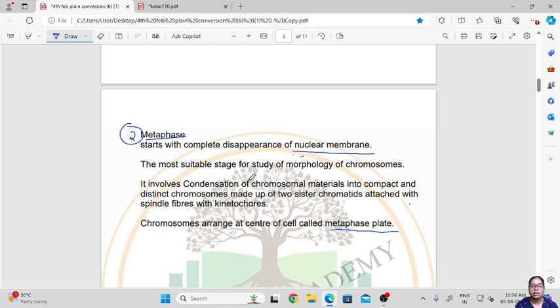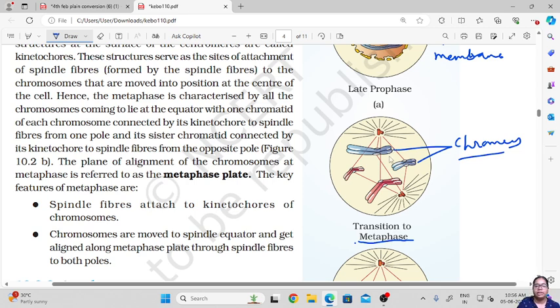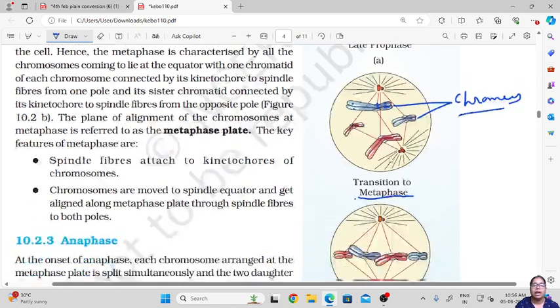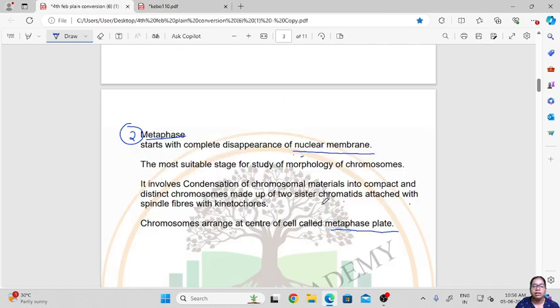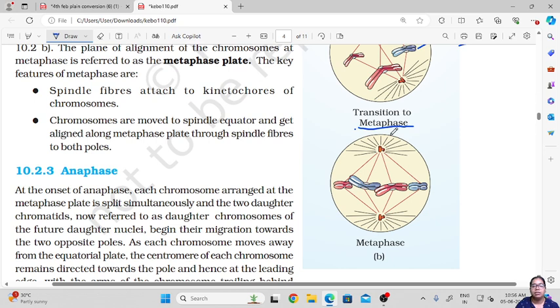It involves condensation of chromosome material into compact distinct structures called chromosomes, with two sister chromatids attached to the spindle fiber. These are the two sister chromatids, which are attached by a spindle fiber. And then the chromosomes arrange themselves in the center, and this is called the metaphase plate.